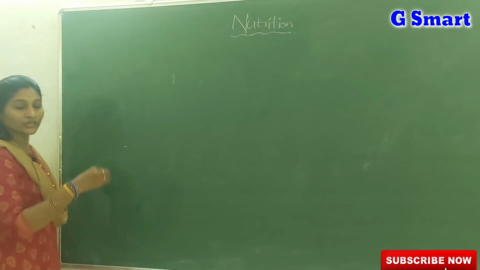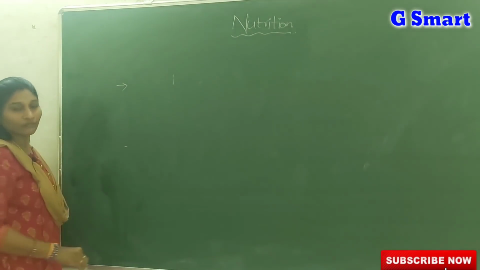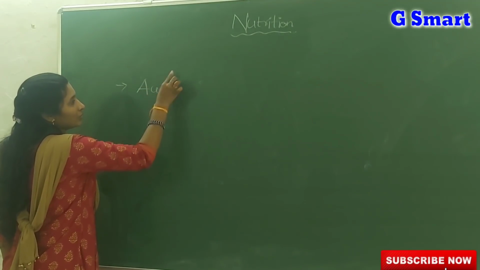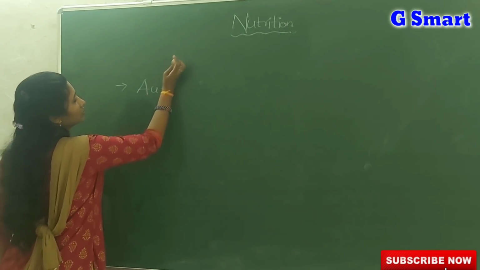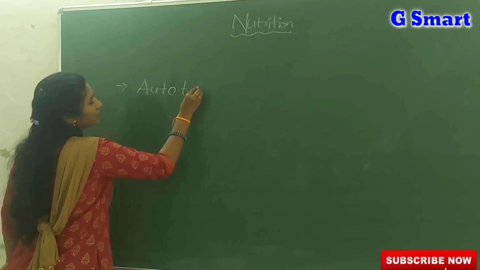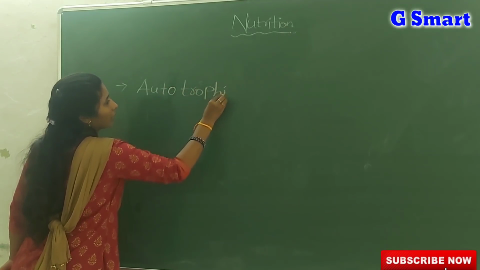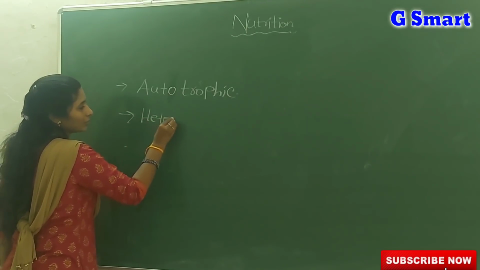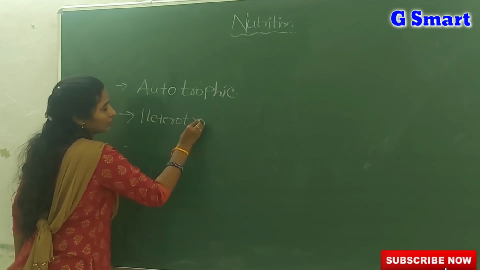Now we are going to learn about the types of nutrition. Nutrition is mainly divided into two types: the first is autotrophic nutrition and the second is heterotrophic nutrition.